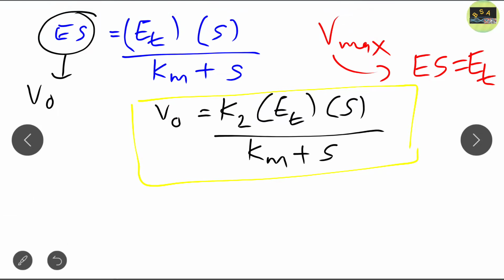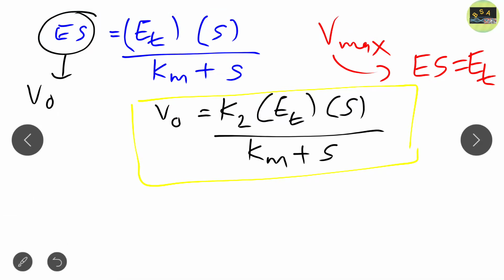I already mentioned all these things in our previous lecture. So Vmax can be defined as K2 and ET.